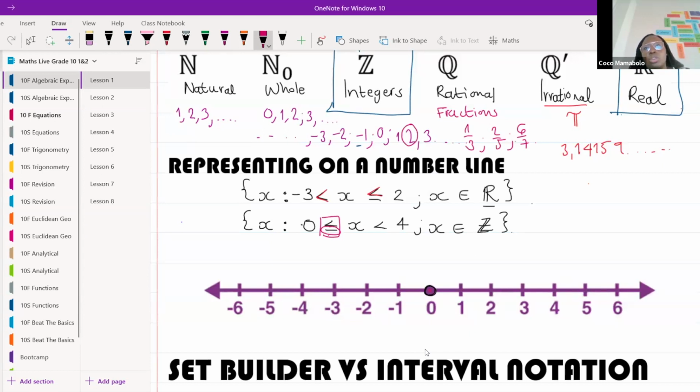There's an equal to there. So am I going to color this dot in or leave it open? Closed or open dot? Remember, it includes, it's or equal to. So as soon as we include it, closed or open dot?